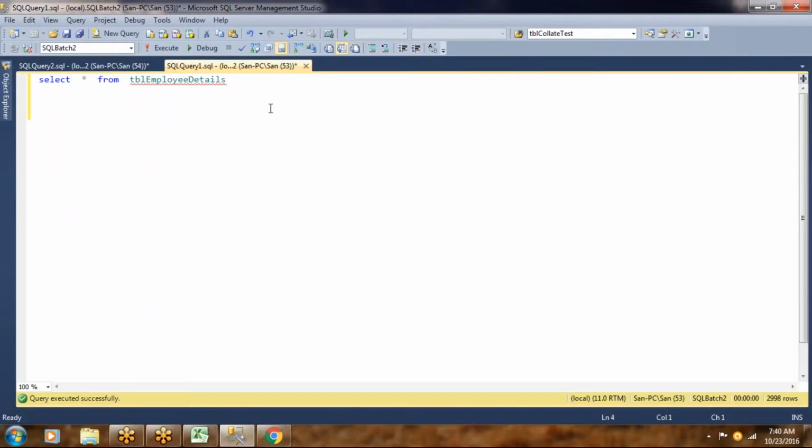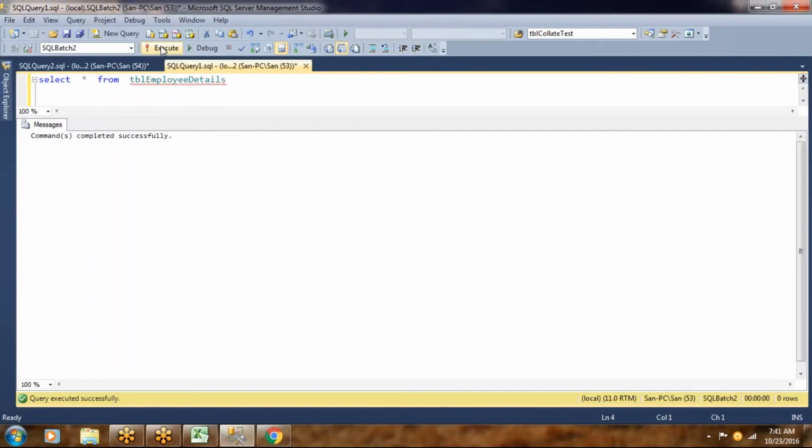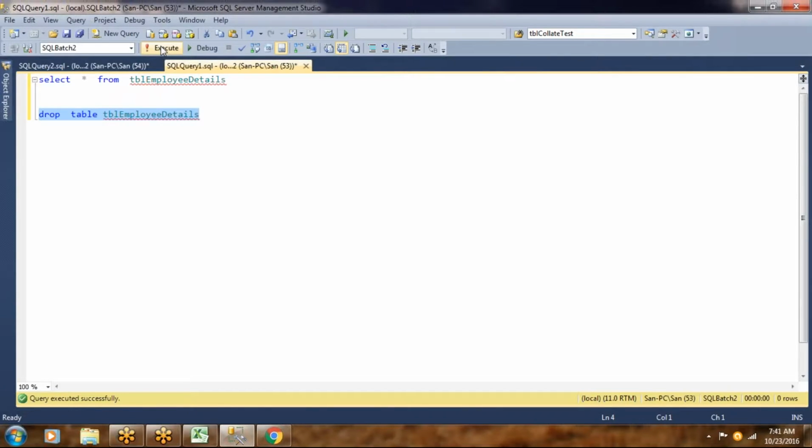Now come to another command, drop table. It means if your manager asks you to delete the structure of the table along with the rows which reside in that particular table, you can just go with the drop table command. So if you drop the table name, then that's it. The rows, the data inside this particular table will vanish, and the table structure will also vanish.